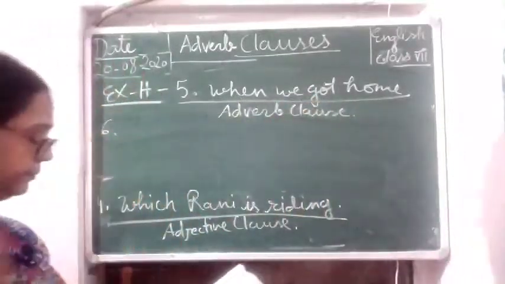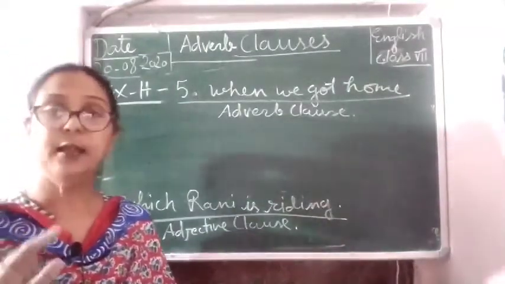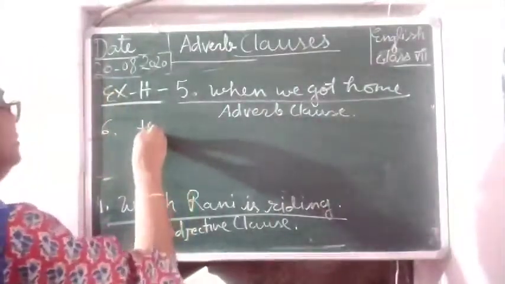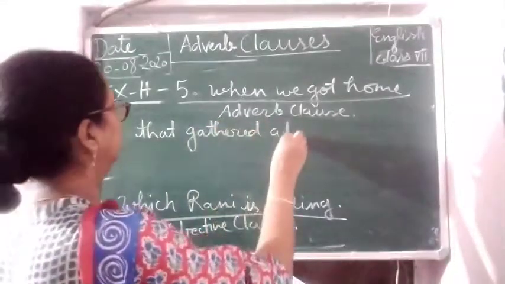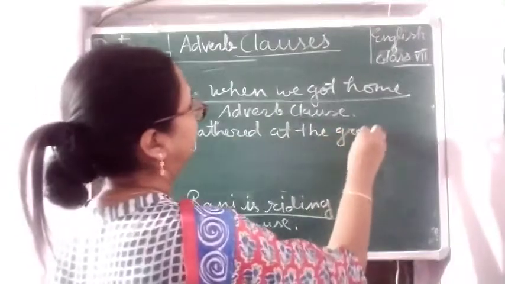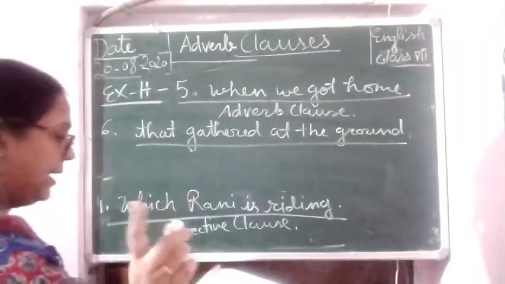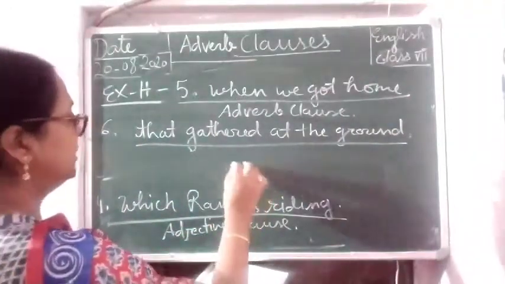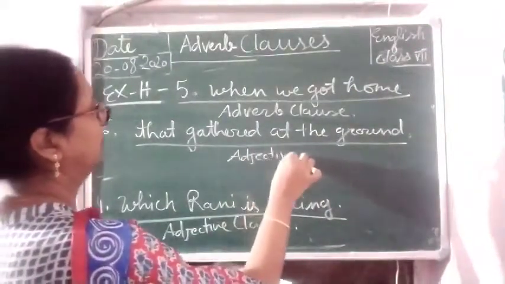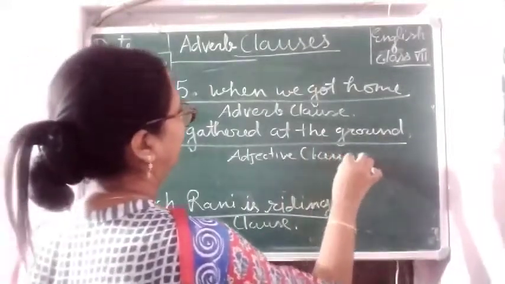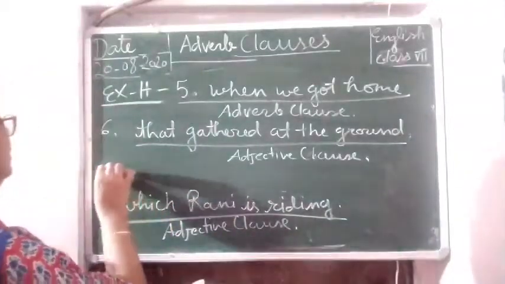Now in number 6, they saw the mob that gathered at the ground. That gathered at the ground. So we should underline this, and this is an adjective clause, because we are talking about that particular mob.